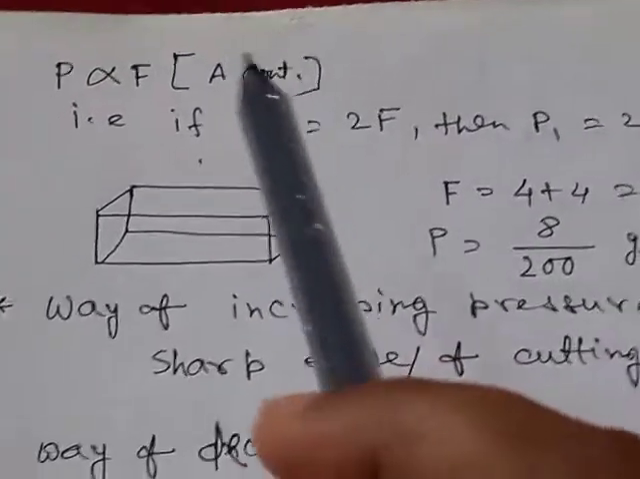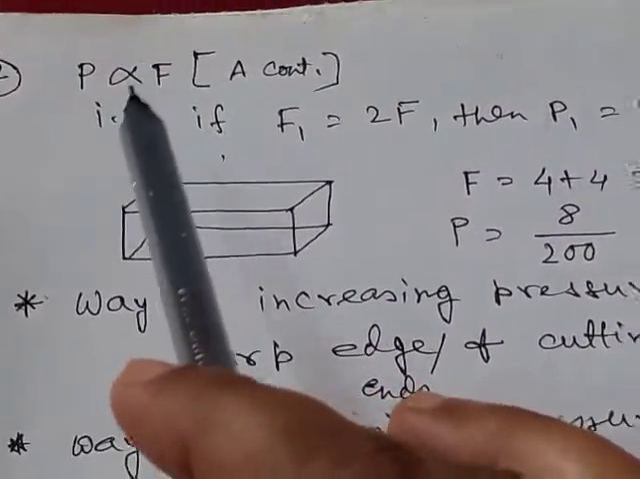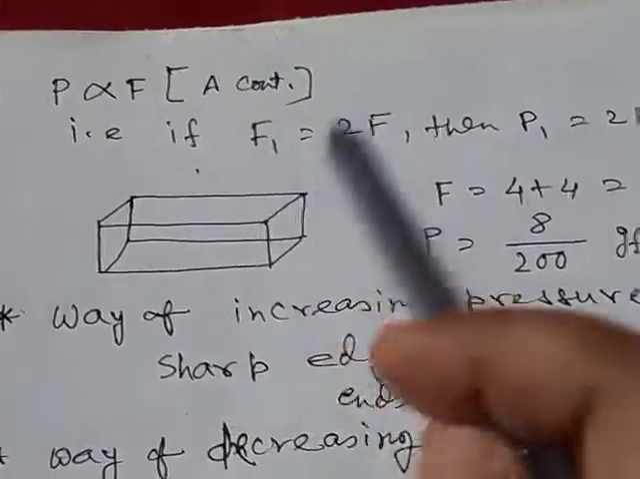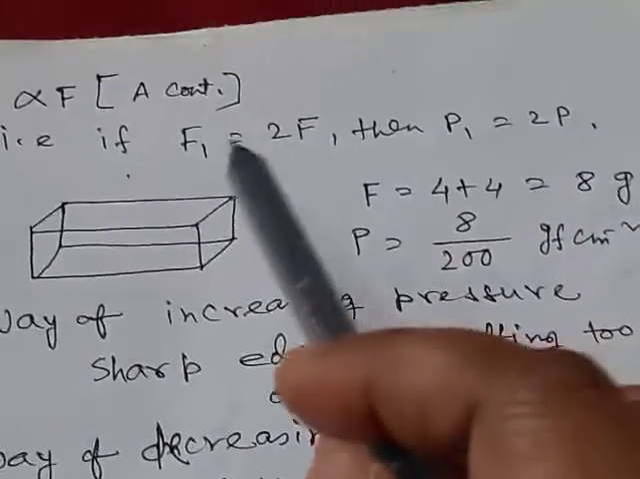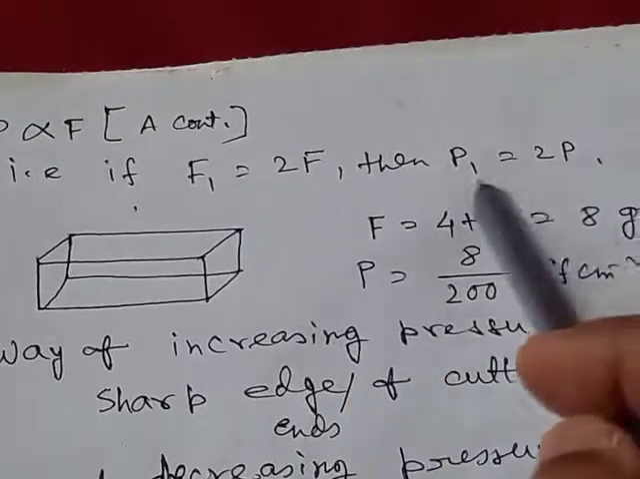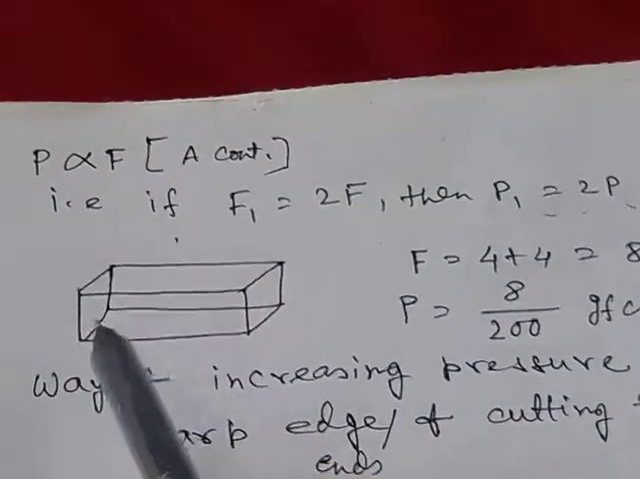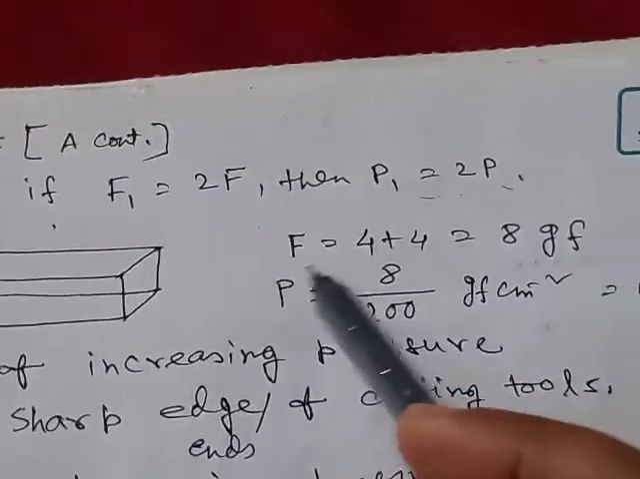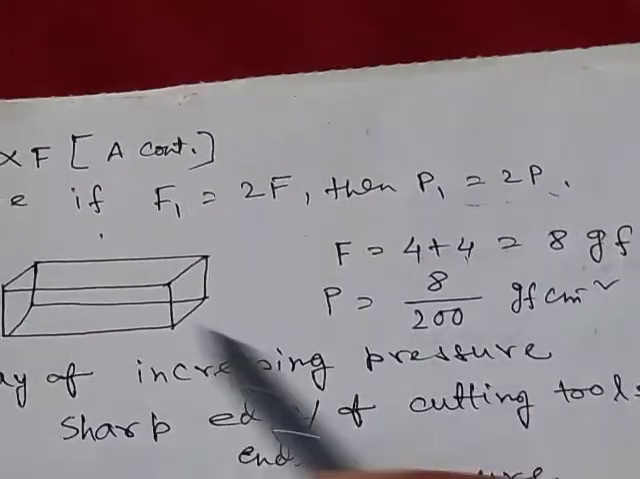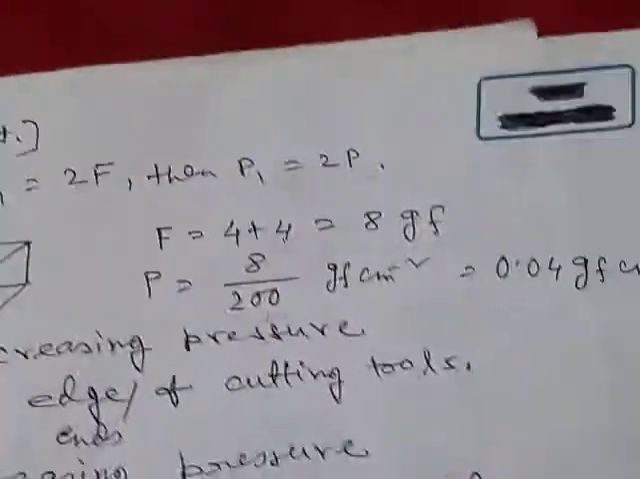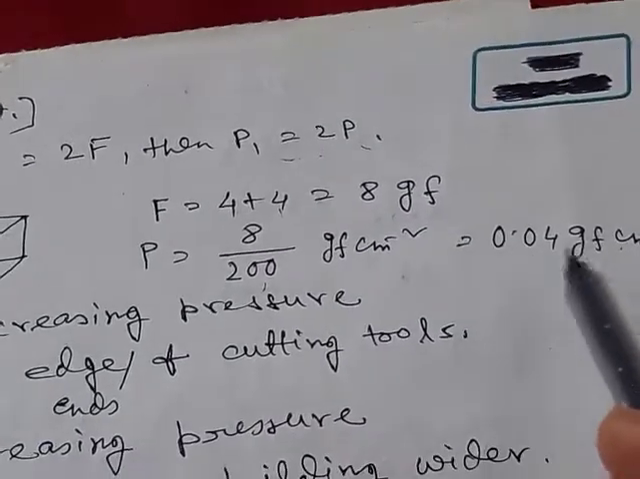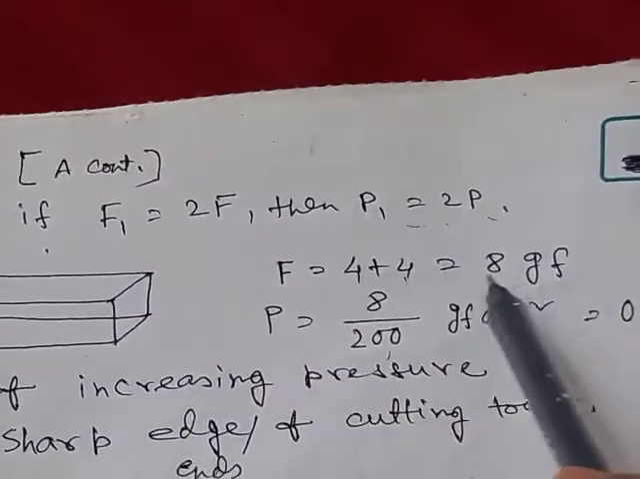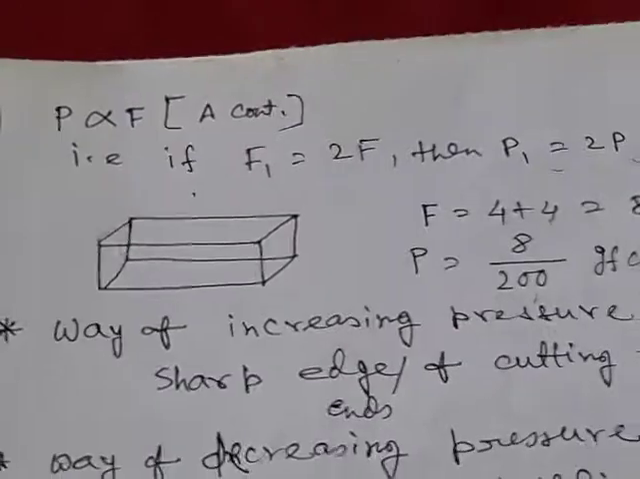Now the second case is pressure is proportional to thrust. If area remains constant, now if we increase the thrust, then pressure will also increase. Say if the thrust becomes double, then pressure will also double. For example, here on this brick, another brick is loaded and then the total thrust becomes 4 plus 4, that is 8 GF, but area remains here same. So 8 by 200 we get 0.04 and initially the pressure was 0.02. So when thrust becomes doubled, then pressure becomes also doubled.